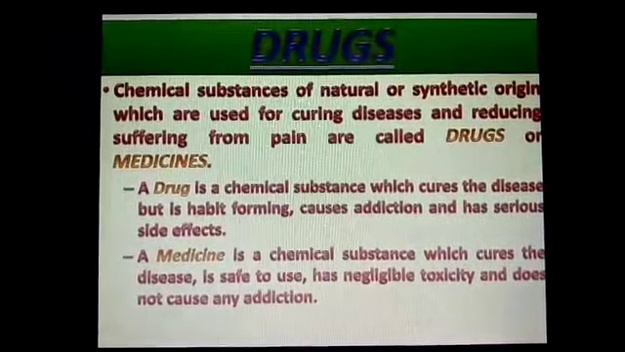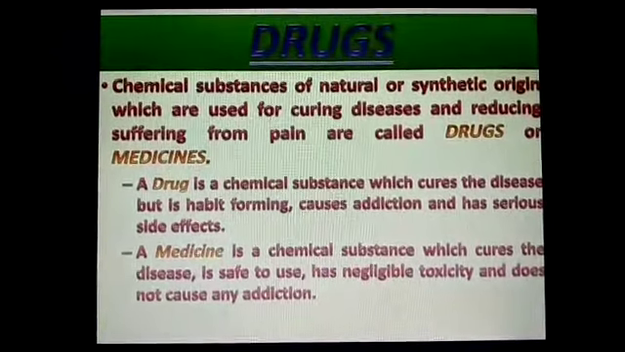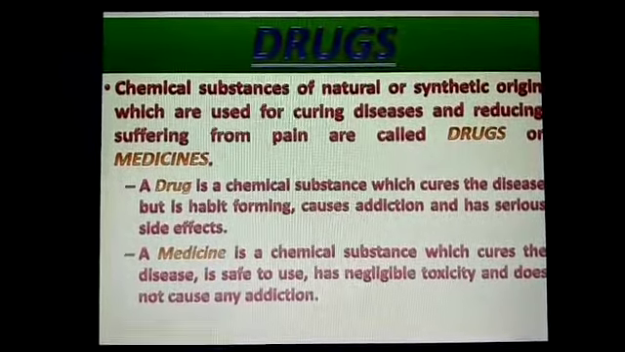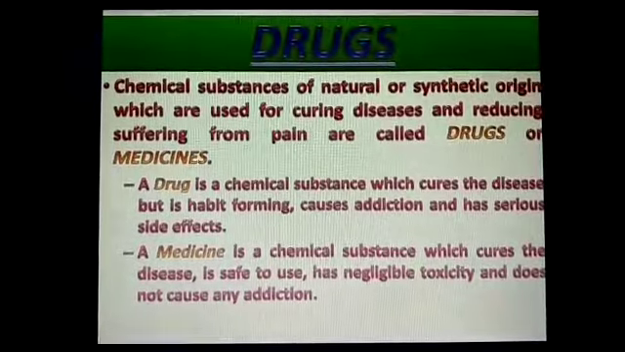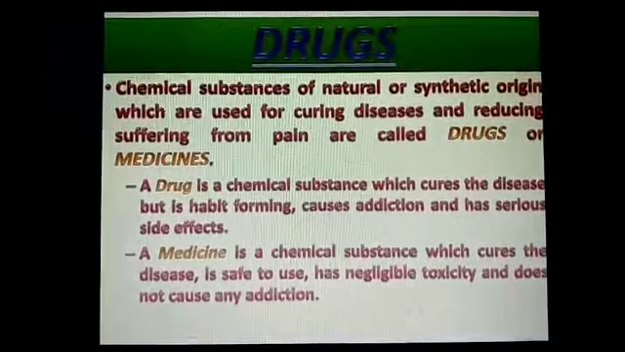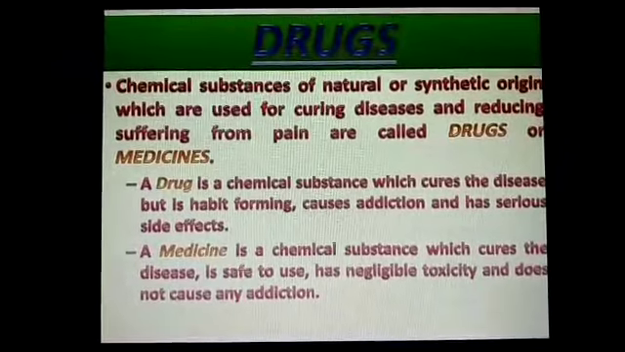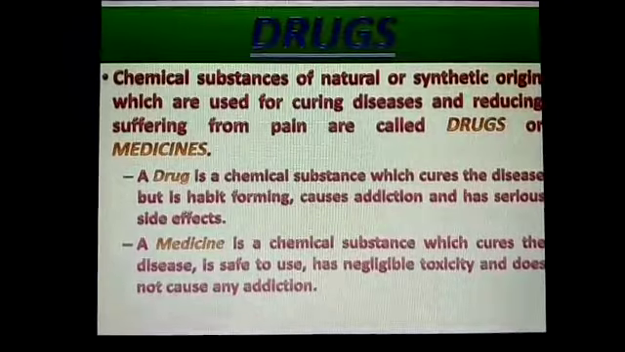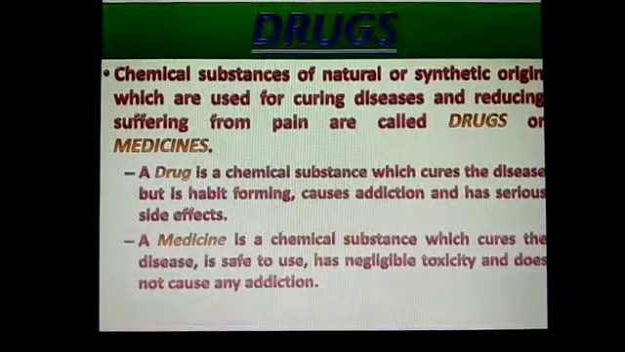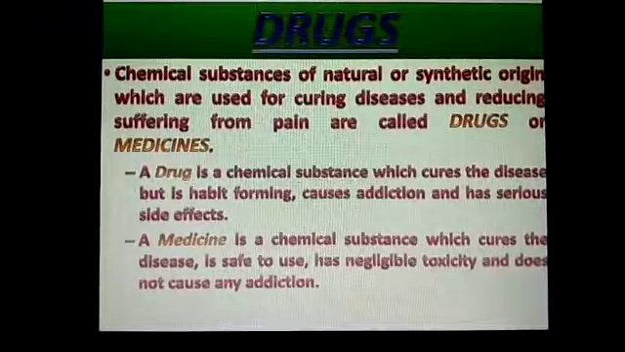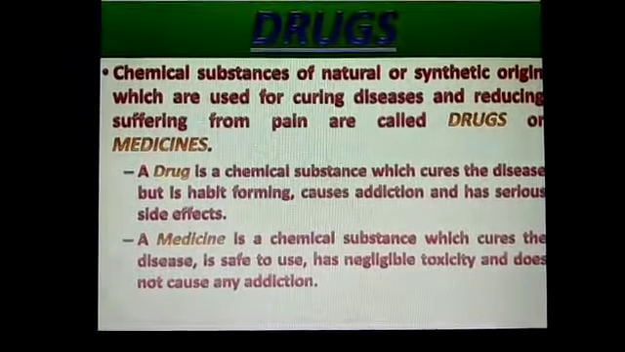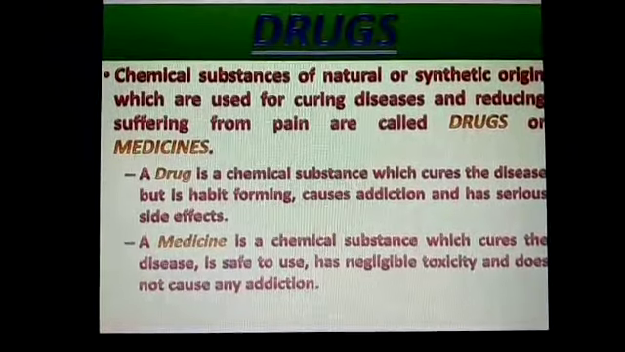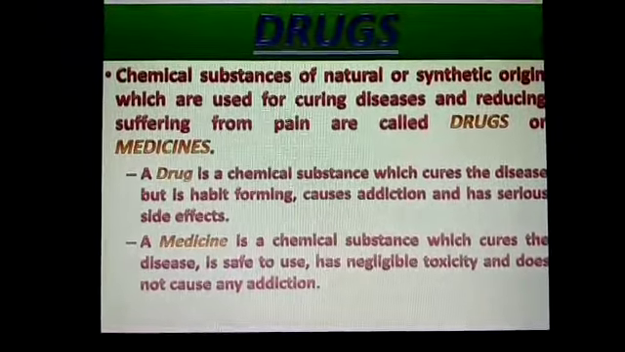Drugs are chemical substances of natural or synthetic origin which are used for curing disease and reducing suffering from pain. They are called drugs or medicine. A drug is a chemical substance which cures the disease but is habit forming, causes addiction and has serious side effects. A medicine is a chemical substance which cures the disease, is safe to use, has negligible toxicity and does not cause any addiction.